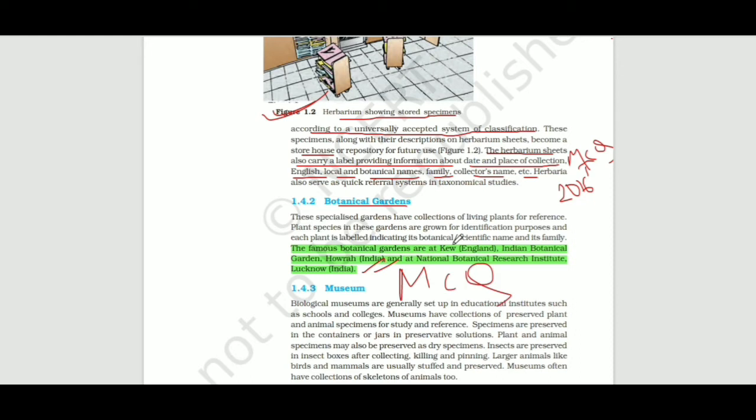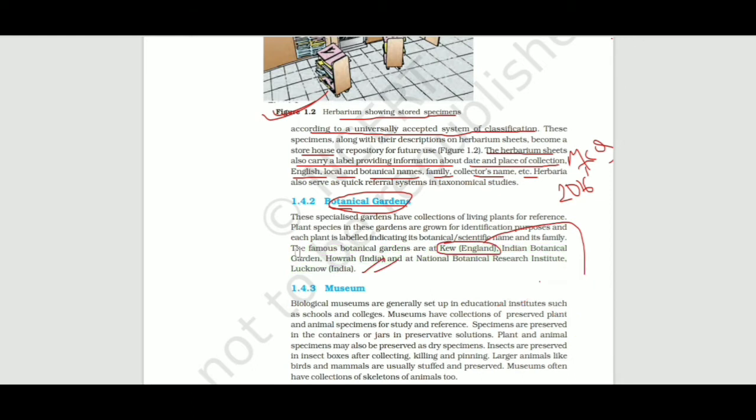This Kew, England is also an MCQ question, because Kew, which is situated in England, is the biggest botanical garden in the world. So it is very important for the NEET examination.